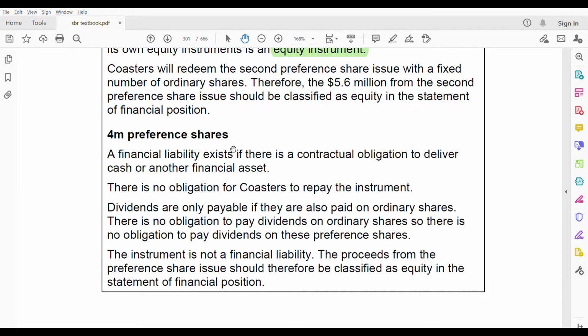The 4 million shares. A financial liability exists if there's a contractual obligation to deliver cash or other financial assets. There is no obligation for Costas to repay the instrument, is there? If there is no obligation, it means it's an equity. But dividends are only payable if they are also paid on ordinary shares. They told us that dividends will be payable only if they are also paid on ordinary shares. Are there any obligations for you to pay dividends? No. So there's no obligation to pay dividends on ordinary shares, so there is no obligation to pay dividends on this preference share either. So the instrument is not a financial liability. The proceeds from the preference share issue should therefore be classified as equity because there's no obligation to pay dividends.